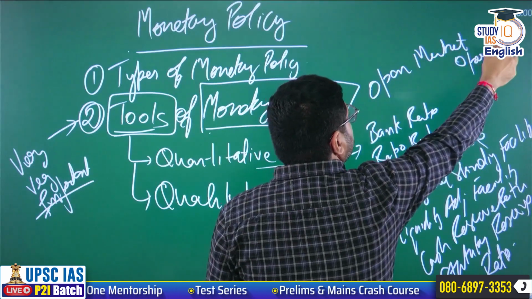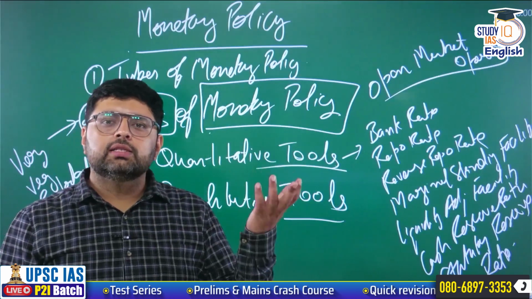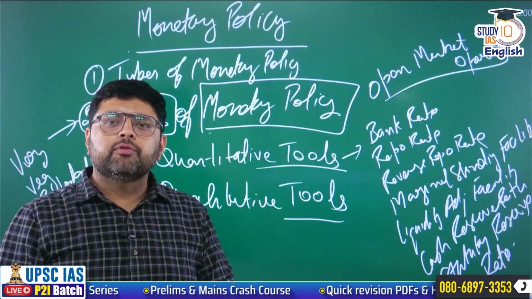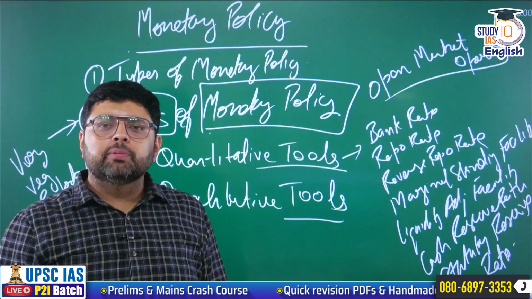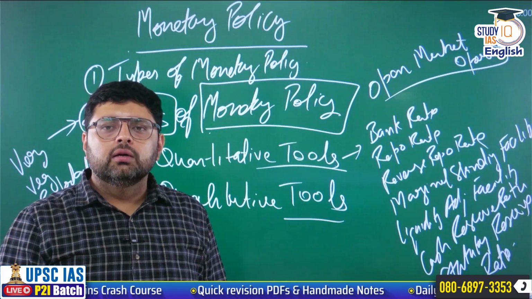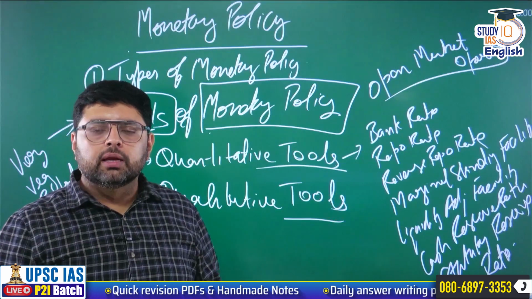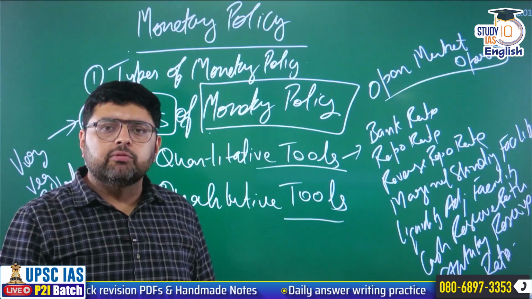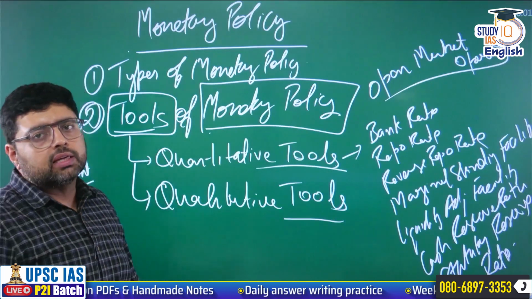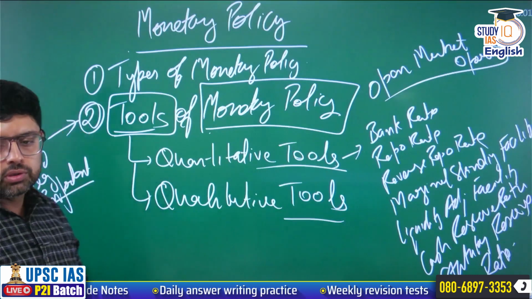You will find that questions are asked from this area, like if repo rate is increased, what will happen to money supply? Or if we want to decrease money supply, which will be the following action taken by the RBI? There are options like repo rate will be increased, decreased, bank rate will be increased, decreased, CRR will be increased, decreased. So if you know the concept, you can easily handle this.